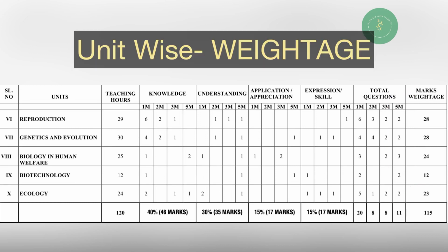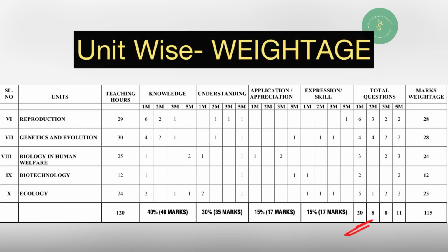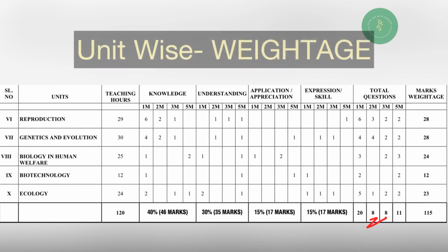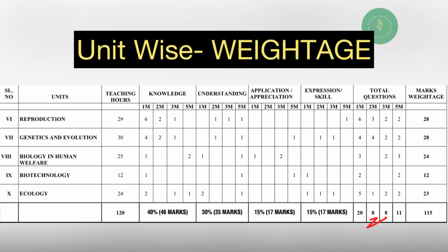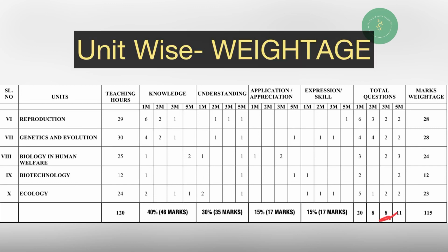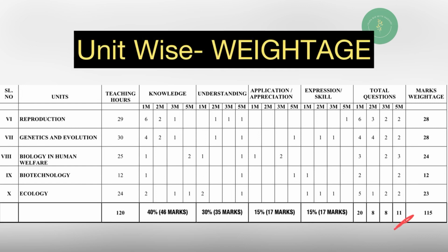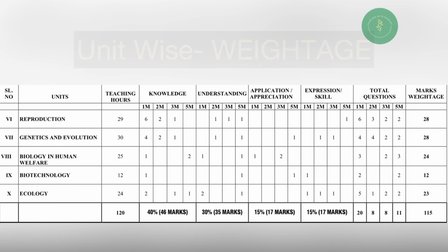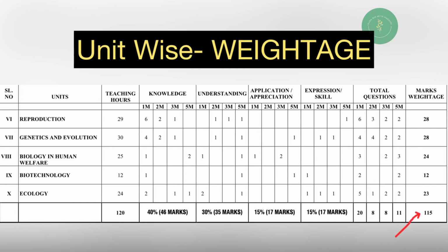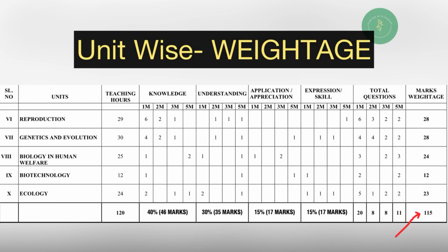In the question paper, totally 1 mark questions will be 20 questions. 2 mark questions will be 8 questions. 3 mark questions will be 8. And 5 mark questions will be totally 11 questions. Totally, the question paper is made up of 115 marks, new pattern question paper.